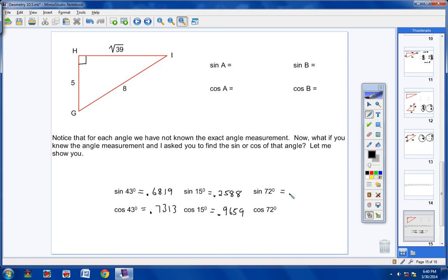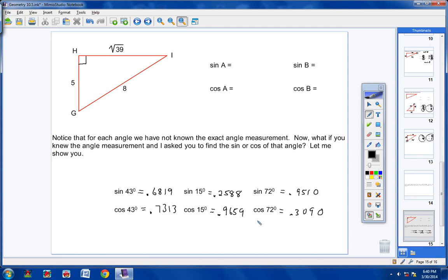The sine of 72 is 0.9510565163. Okay? And now the cosine of 72. I've typed in cosine 72. I made sure my calculator has been in degrees for all of these problems, and I'm getting 0.3090169944. Okay? So really not too difficult.